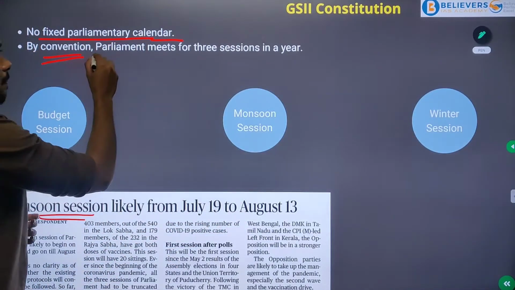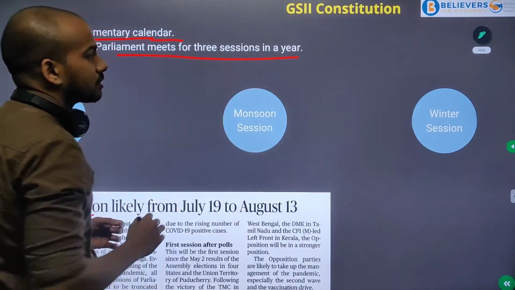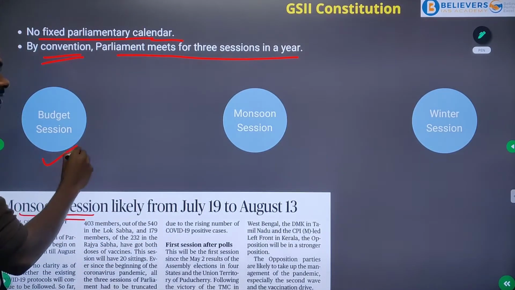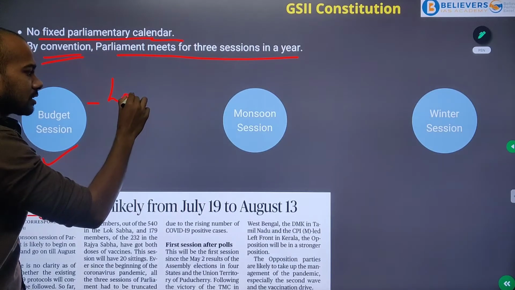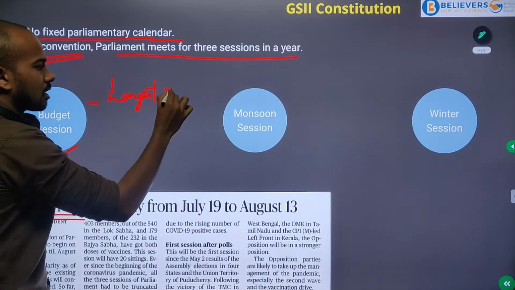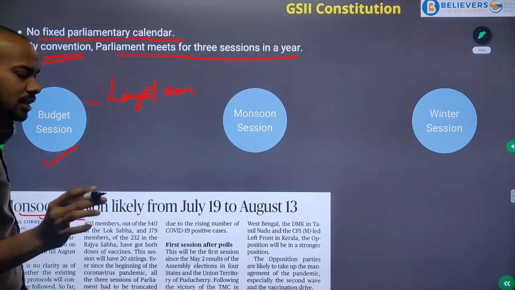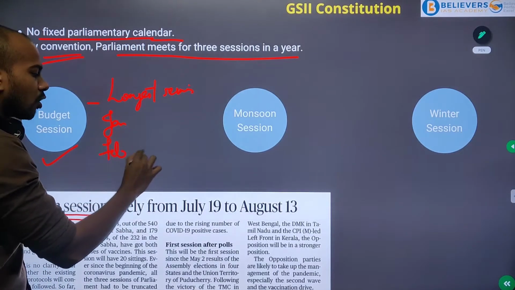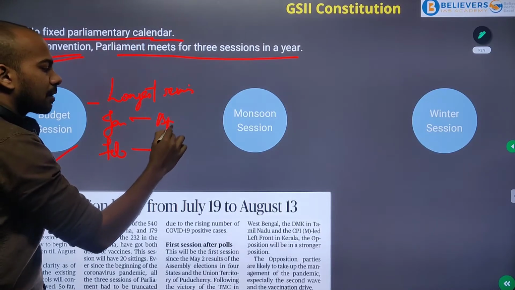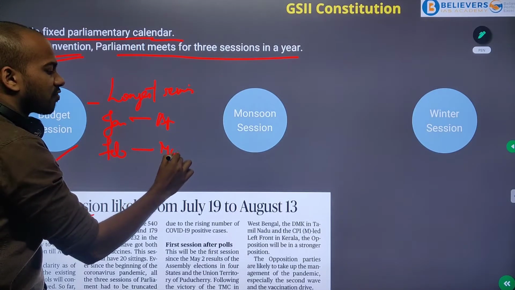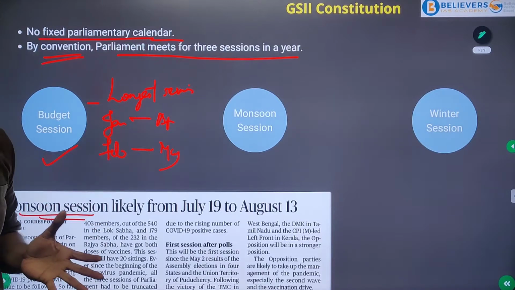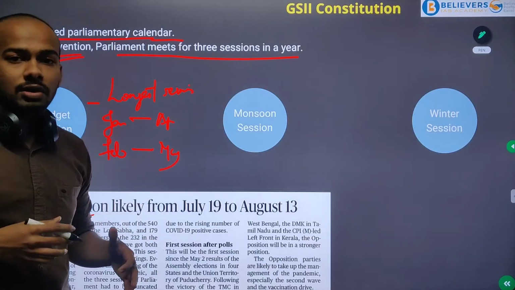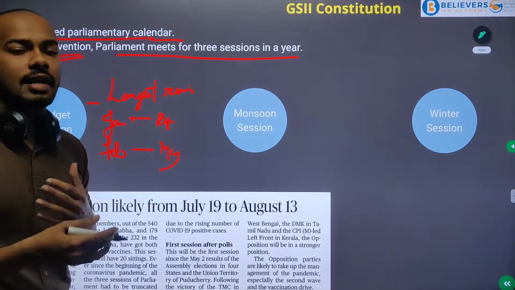And Parliament by convention meets for 3 sessions in a year. The first session is the budget session, and it is the longest of the 3 sessions. It starts by the end of January or February and lasts until either the end of April or the first week of May. In between there is a recess, when it is adjourned, and then it starts again.